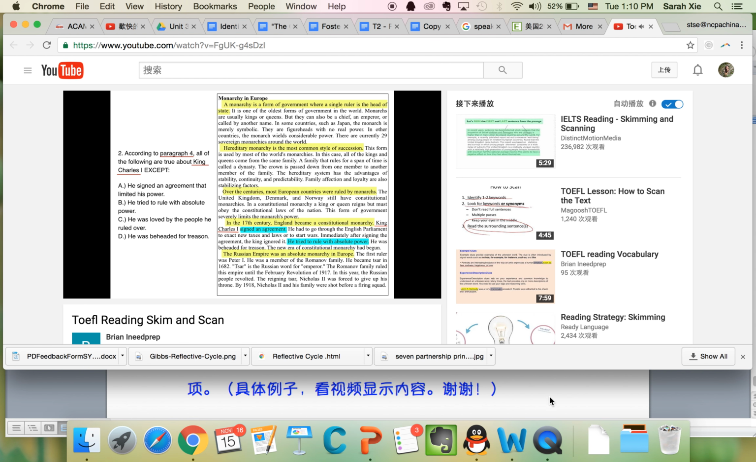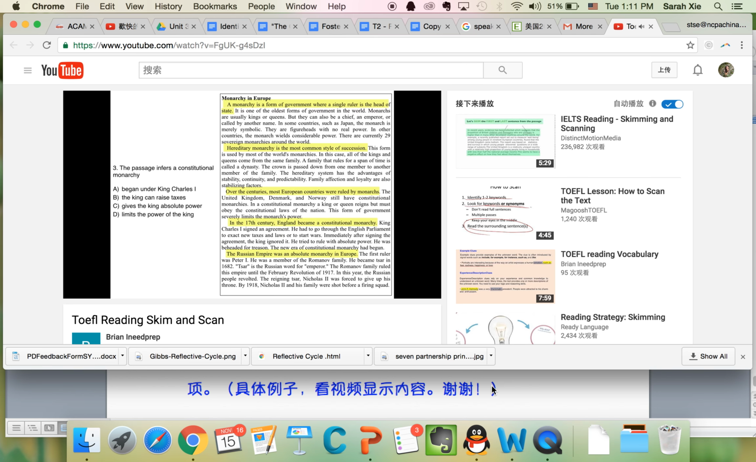C. He was loved by the people he ruled over. This is not mentioned. However, let's read D just to confirm that C is the correct answer. He was beheaded for treason. Yes, this is also mentioned in the paragraph. He was beheaded for treason. Therefore, C is the only answer that is not mentioned in the paragraph. Therefore, this is the correct answer.